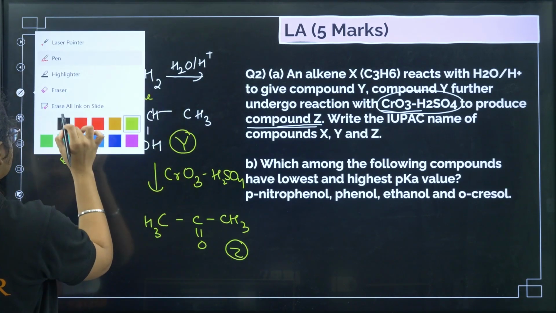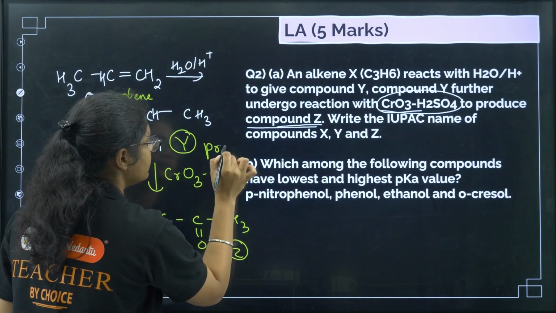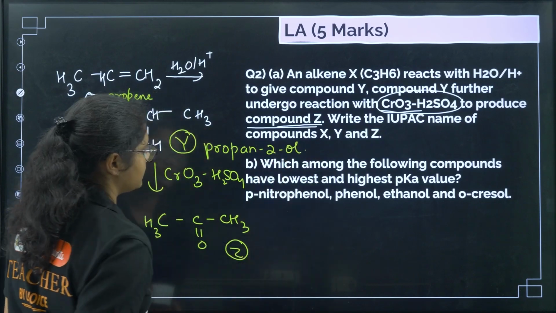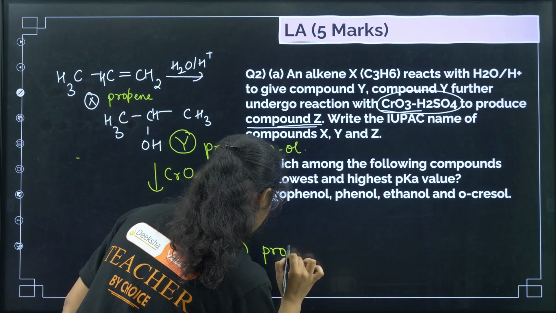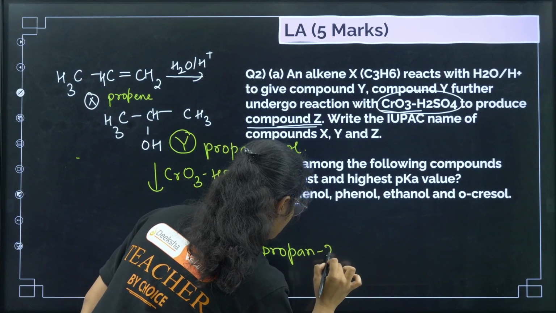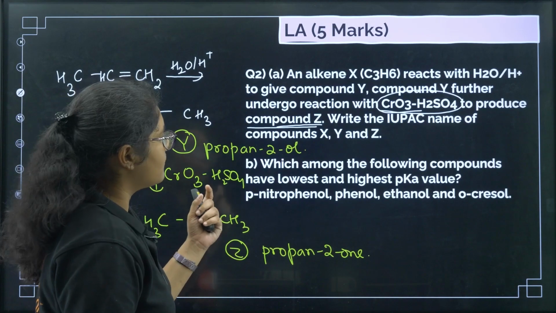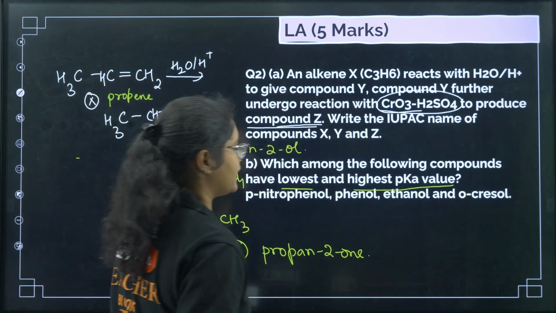Propane-2-ol, you can just write down like this. Y will be propane-2-ol, right? Next, you have this, this is propanol or propane-2-one. Okay. Now, which among the following compounds have the lowest and the highest pKa value?